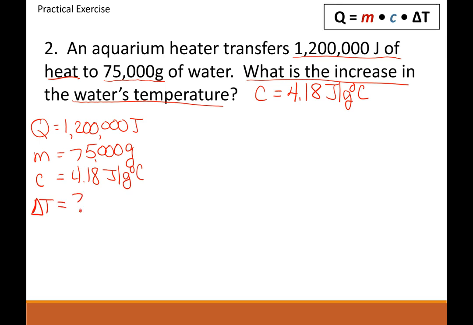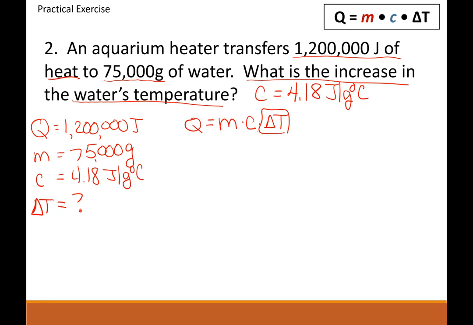Okay, so first thing we're going to have to do is manipulate this equation so that we're solving for the change in temperature. So Q equals M times C times change in temperature. Now, we need this by itself. So how would we get this by itself? Okay, the first thing we need is get everything else away from this side, right?